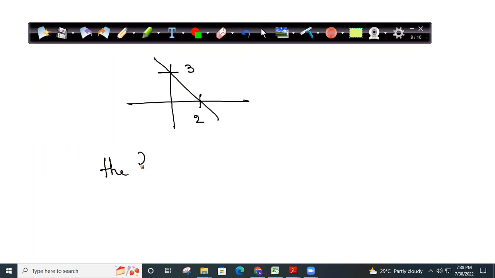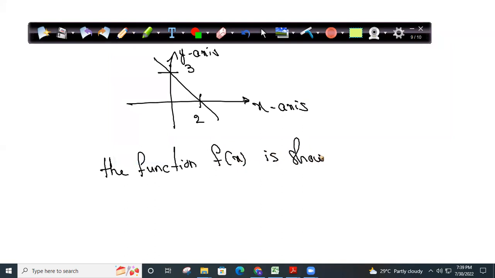So the function f of x is shown. This is my x-axis, this is my y-axis. I'm giving a question on the board. You can expect a 100% similar or exact question in the exam. The function f of x is shown in the above graph.